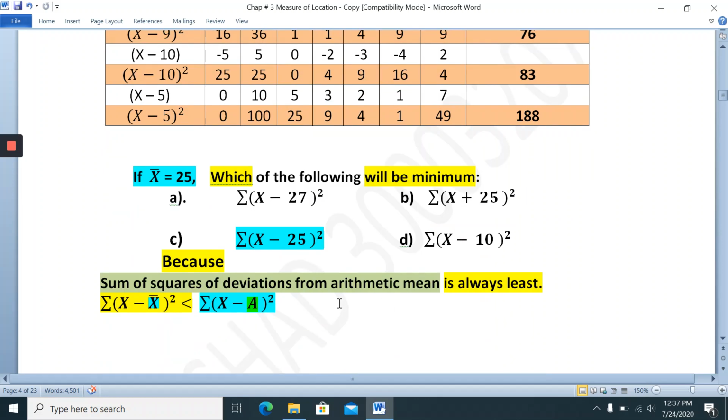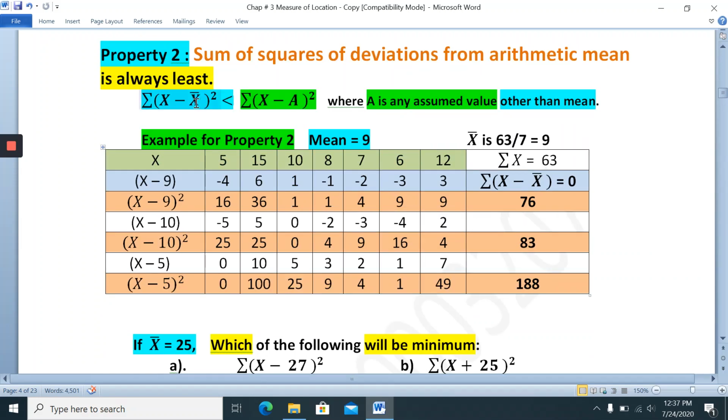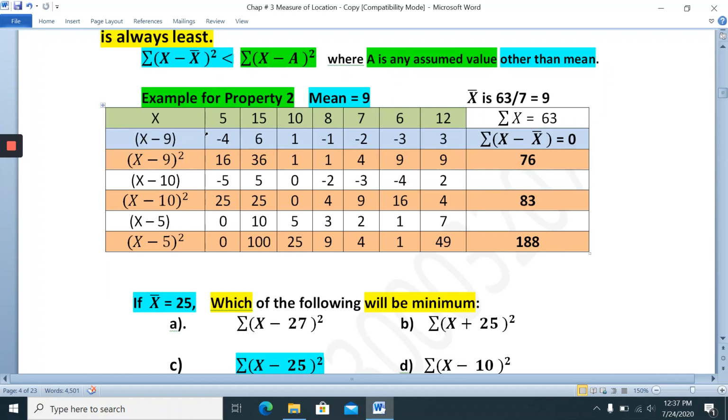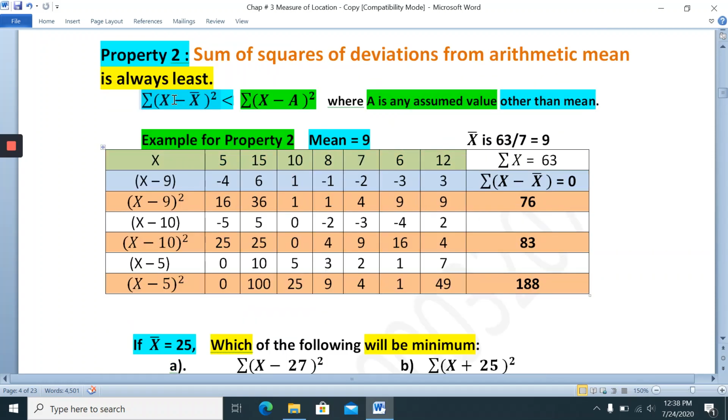Which one is minimum? The minimum will always be the one about the mean. The mean is 25, so summation x minus 25 whole square is the minimum.